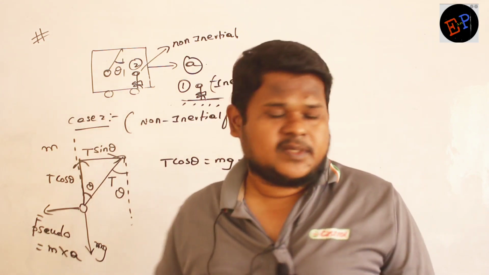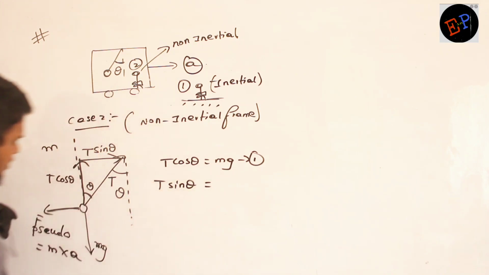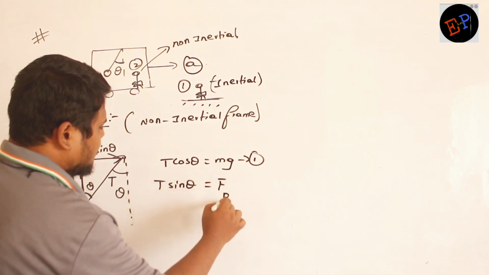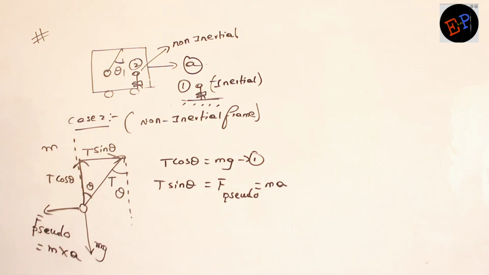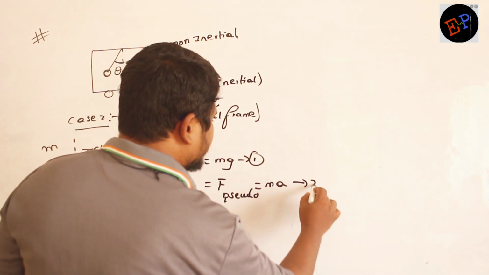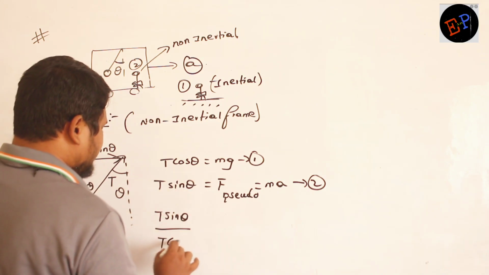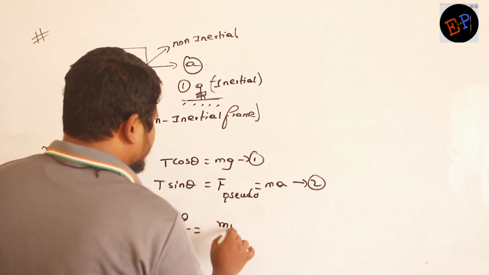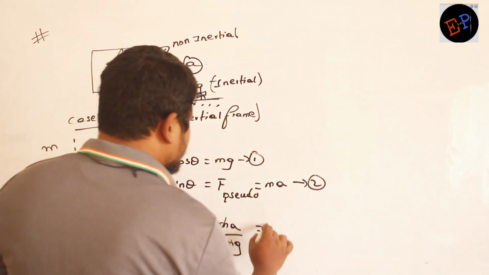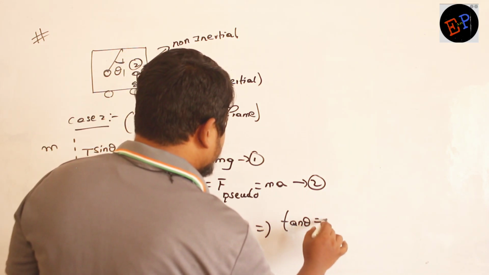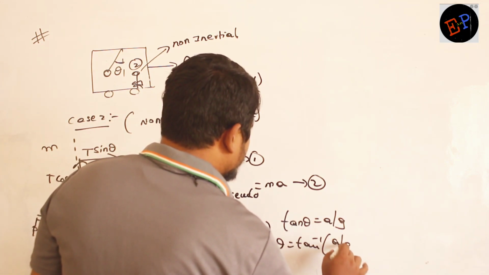Now are you able to understand, ma? So therefore what I can say, T sin theta is balanced by pseudo force. And what is the magnitude of pseudo force? Mass into acceleration. Okay, so this is my second equation. So therefore I will write T sin theta, again divide both of them. T sin theta divided by T cos theta is equal to MA divided by MG. T and T get cancelled, M and M also get cancelled. So therefore tan theta is equal to A by G. So theta is equal to tan inverse of A by G. That's all. That is my answer.